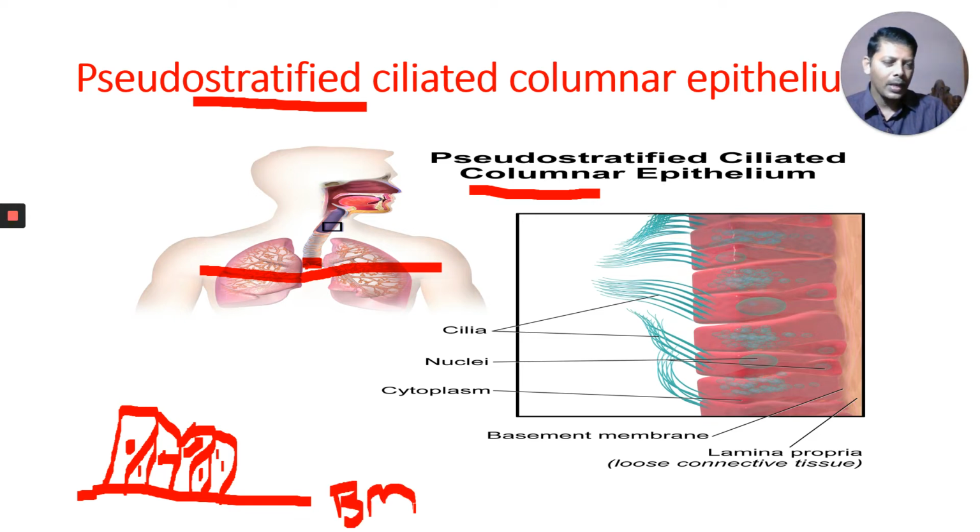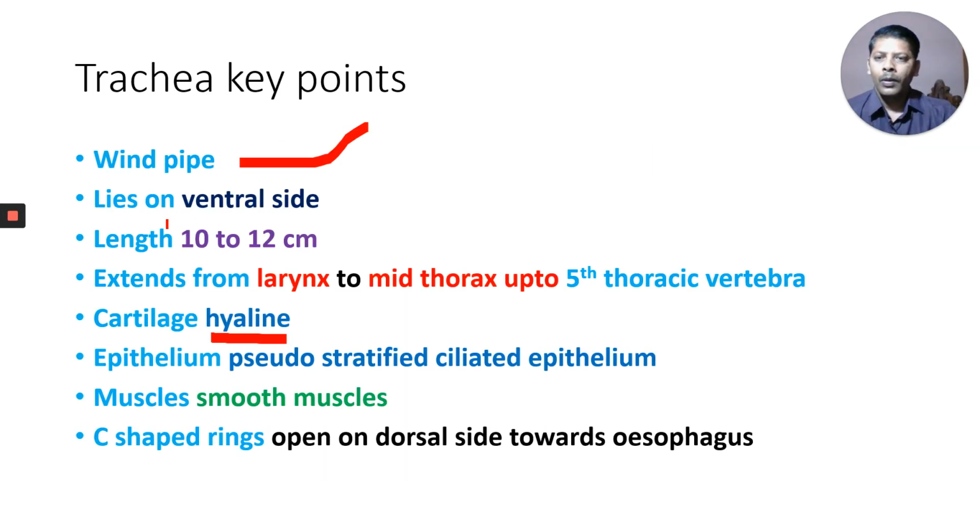The basement membrane is a dead membrane. It consists of two laminae, the reticular lamina and the basal lamina. The reticular lamina is produced by the connective tissue, and the epithelial tissue produces the basal lamina. All these cells are in contact with the basement membrane. It appears multi-layered, but in reality it is single-layered. It is called pseudo-stratified ciliated columnar epithelium. Very important point.